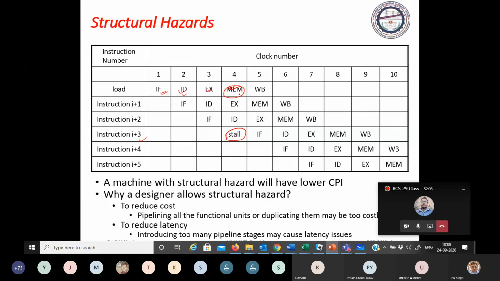In that case, if you are using single port memory, I will just explain.